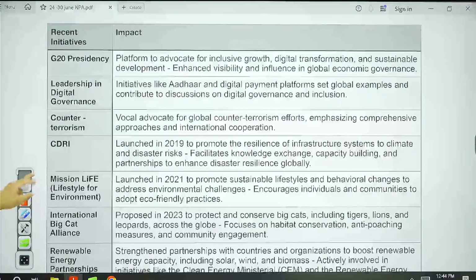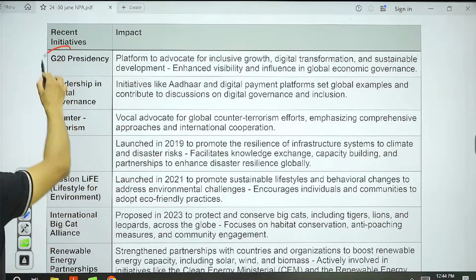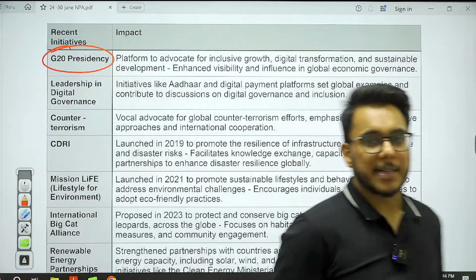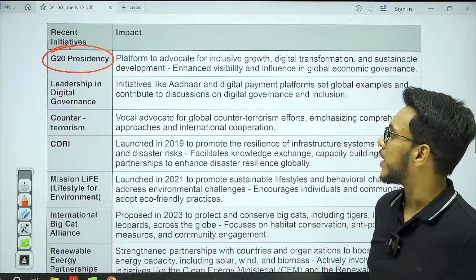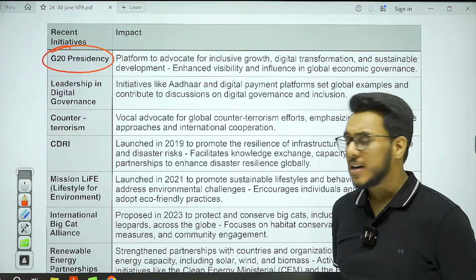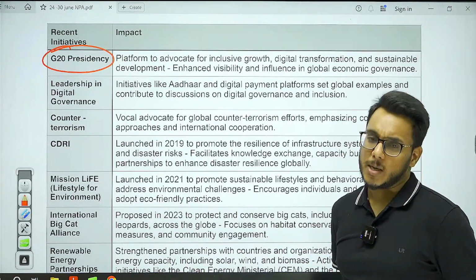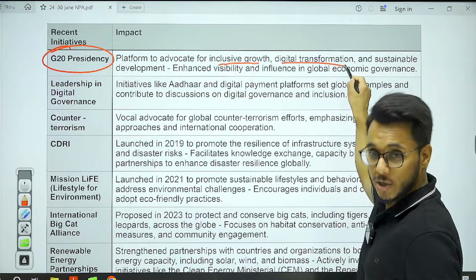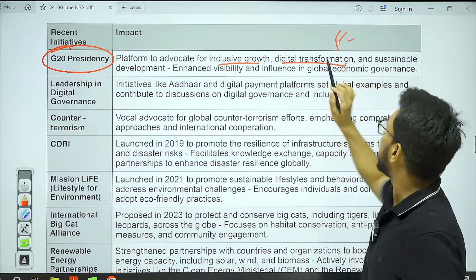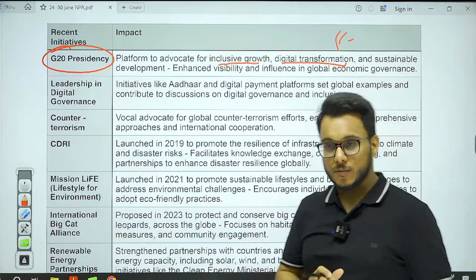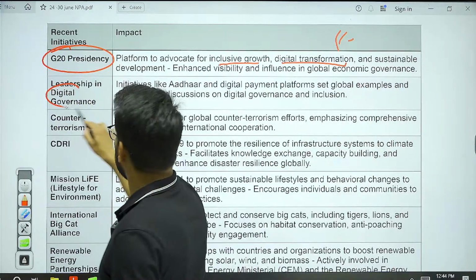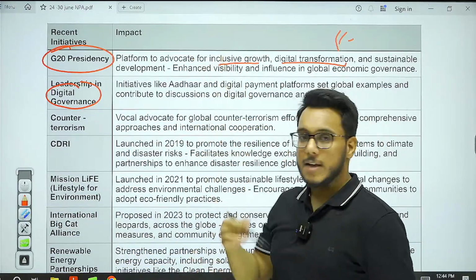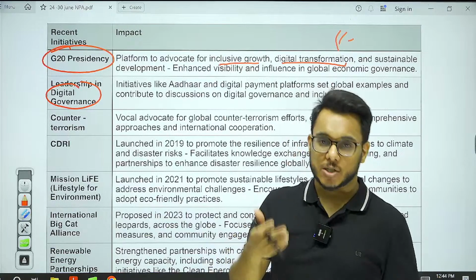Then next we have the G20. India is also emerging as a meaningful partner under the G20. And recently, the 2023 G20 was hosted by India. In G20, India focused on inclusive growth and digital transformation. Digital solutions should be provided to the developing countries. Sustainable development. Then in digital governance also, if you remember the Dakshin initiative we discussed, India will provide its digital public infrastructure to the member countries.